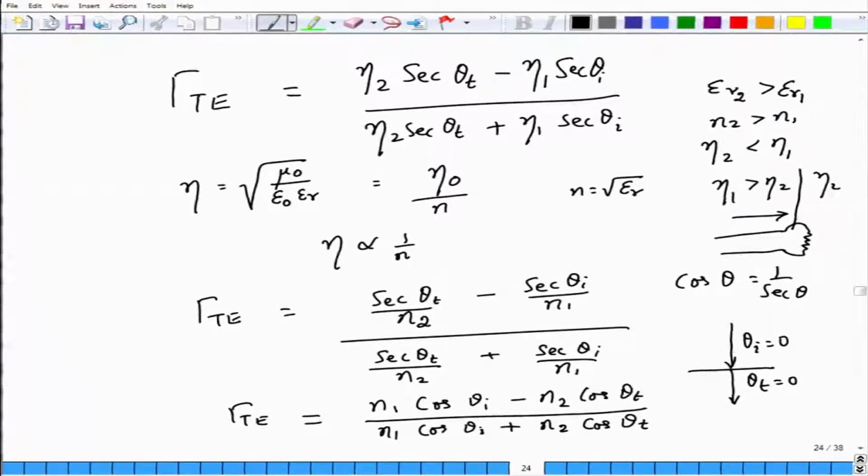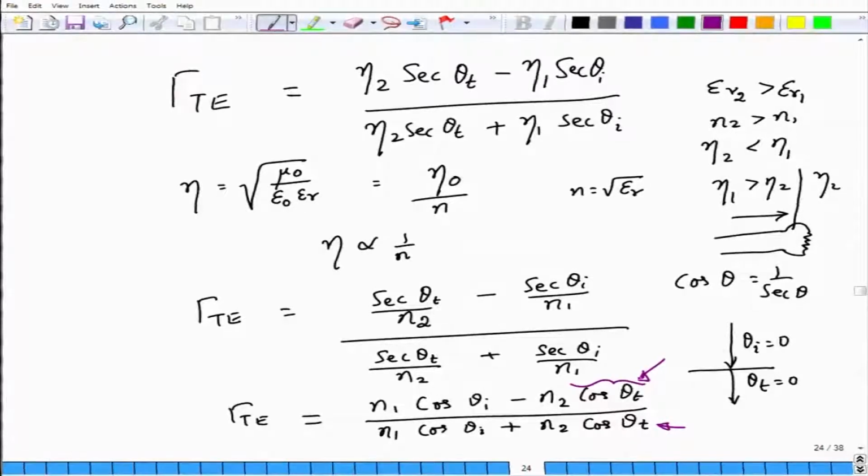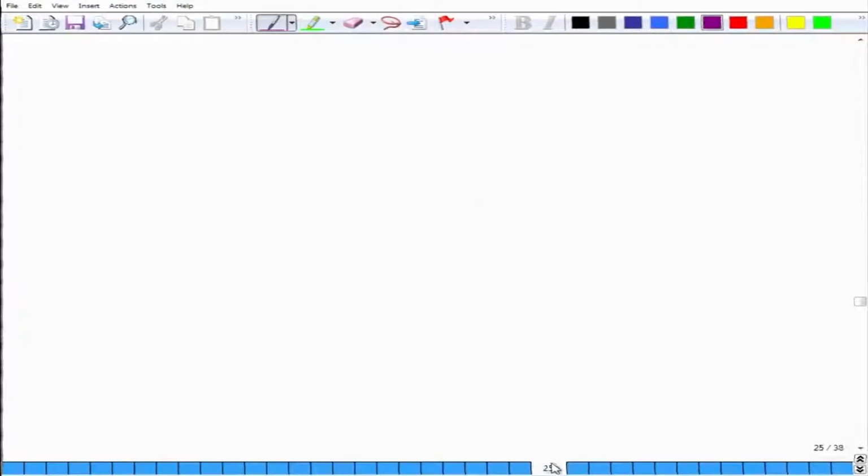Now, before we can use the equation, there is one small thing that we need to do. I do not want to keep theta t in these expressions. I want to replace this theta t, or equivalently cos theta t, in these expressions in terms of the angle of incidence, because I would like to vary the angle of incidence and then try to see what happens to the reflection coefficient of this TE wave, okay.